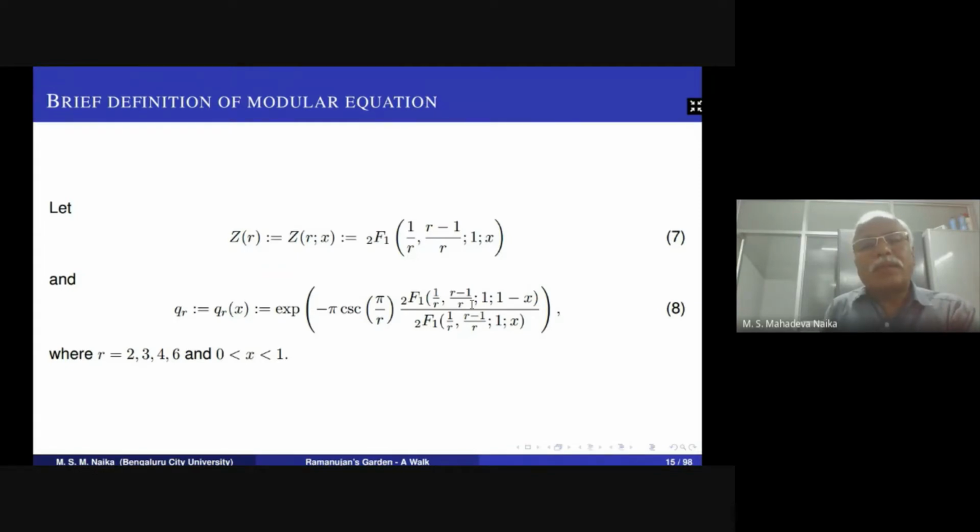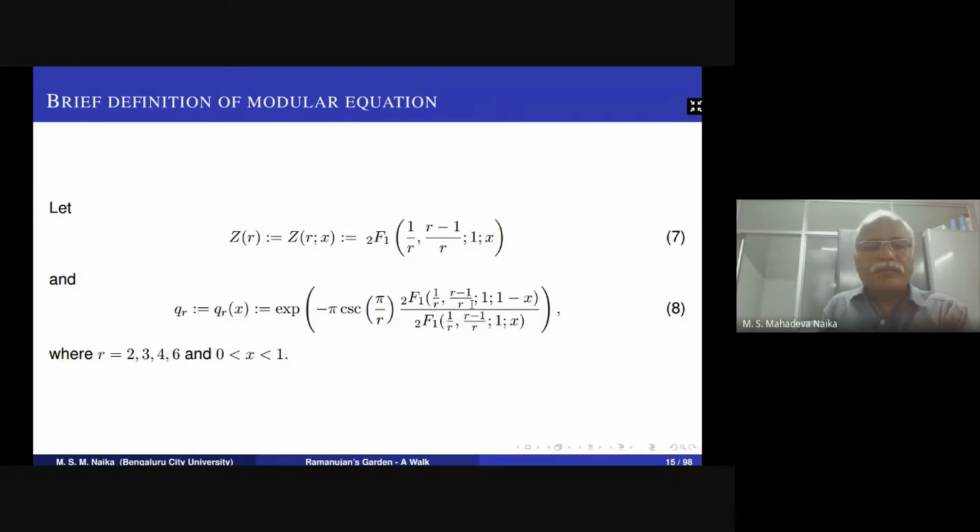So the hypergeometric series, and q_r is as in 8, it is exponential minus pi times the quotient of the hypergeometric functions. So when r equals 2, 3, 4, and 6, x lies in the interval 0 to 1 for convergence. If r equals 2, we call it the classical theory. R equals 3, we call it cubic theory, and 4, it is quartic theory.